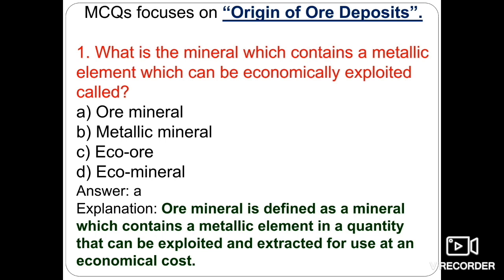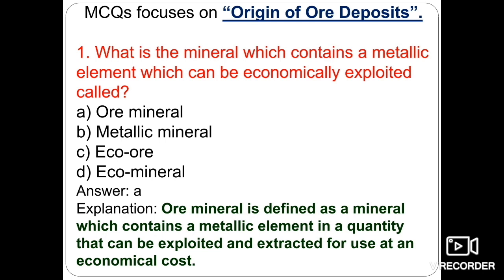Okay, and we can take several examples like bauxite, hematite, galena. The ores may be high grade or low grade depending upon the metal percentage present in it, and the amount of metal present depends upon several factors.